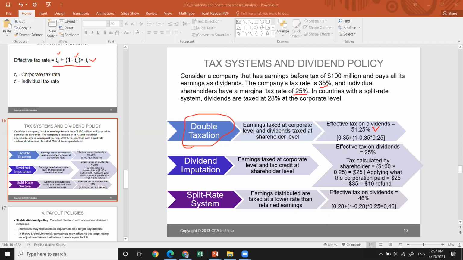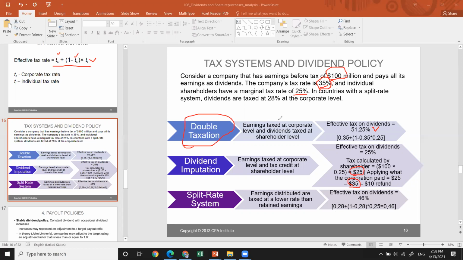The corporate level tax is 35% out of 100, which means they will pay $35 million. However, at the shareholder level, they pay 25%, which makes $25 million. So $10 million will be refunded back in accordance with the dividend imputation.